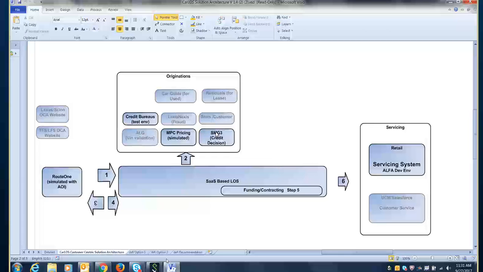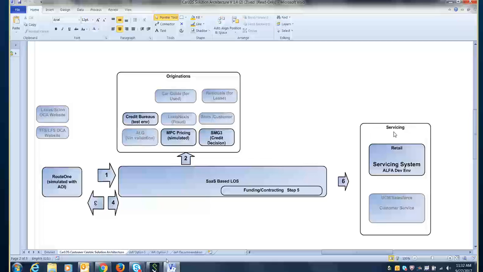Part of the alternate deal structure project is to extend the decisioning environment to include another component, software provided by FICO and configured by TFS, to enhance the decisioning process to include alternate deal structures. So we're going to quickly go through steps 1, 2, and 3, and then 4, 5, and 6 is related to this new POC where we're actually hooking up this SaaS-based LOS with the Alfa servicing system.